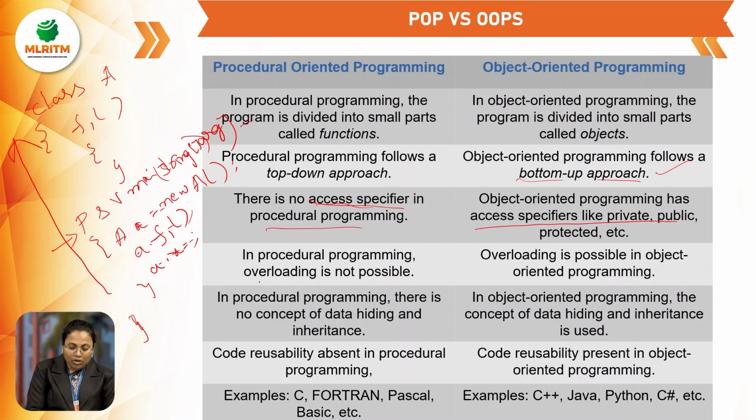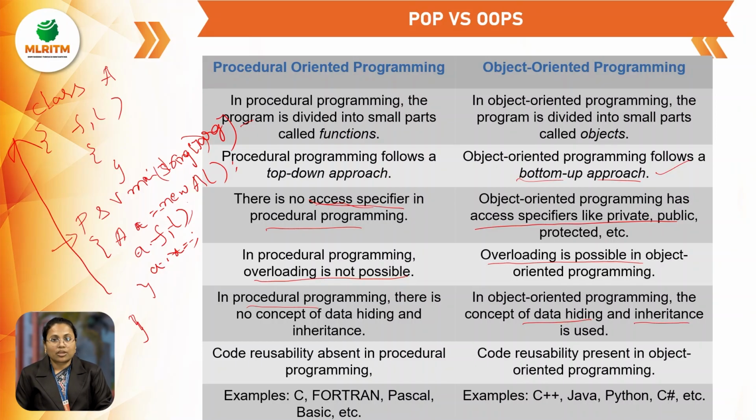Next, operator overloading is not possible in procedure-oriented programming, whereas in object-oriented programming operator overloading is possible. Next, in procedural programming there is no concept of data hiding and inheritance, whereas in object-oriented programming languages the data hiding concept and inheritance concept are available, right?